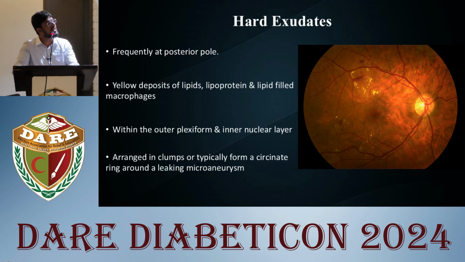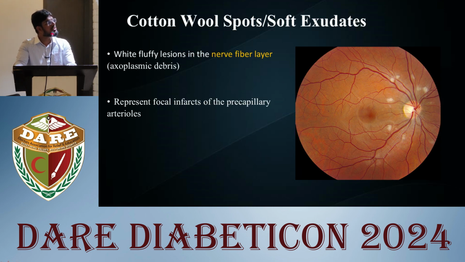Hard exudates are usually located at the posterior pole. They are yellowish deposits of lipids, lipoprotein, and lipid-filled macrophages, usually located in the outer plexiform layer, and they are arranged in clumps, or they can be arranged around a leaky microaneurysm in the form of a ring. Cotton wool spots are infarcts of the precapillary arterioles, and they appear as white fluffy lesions in the nerve fiber layer.